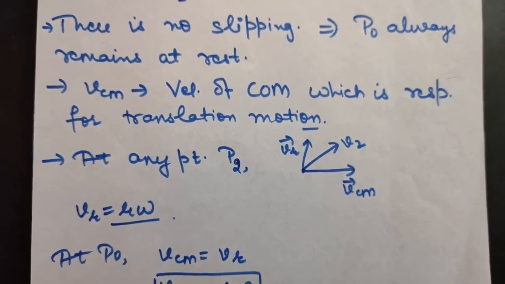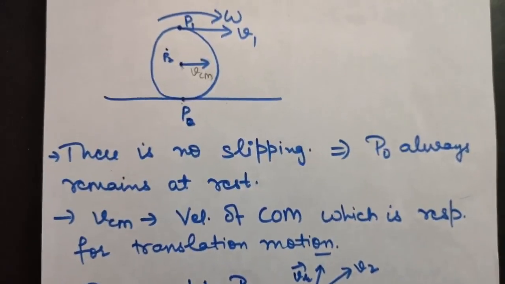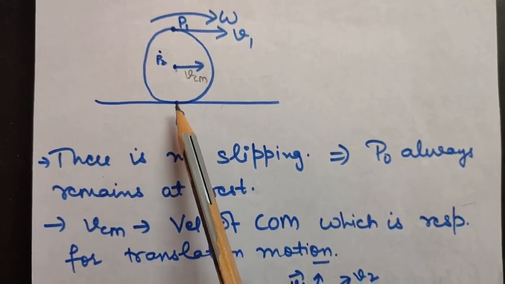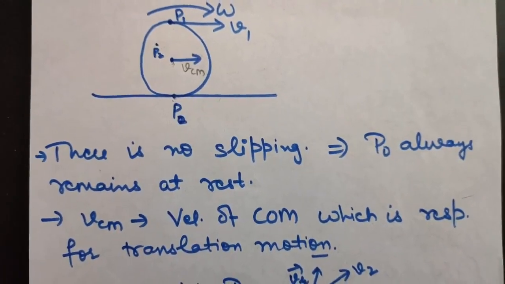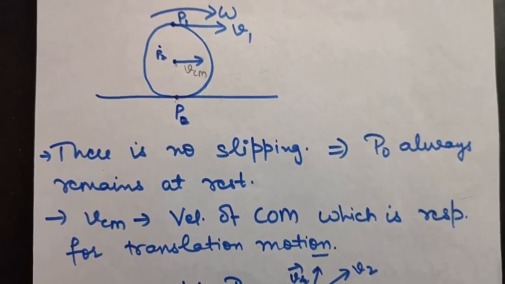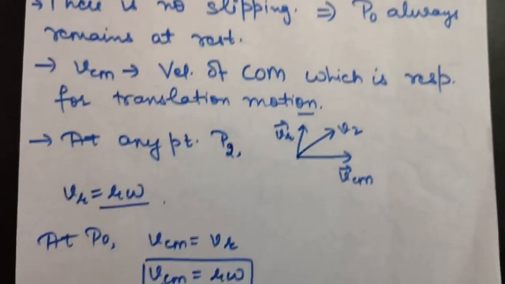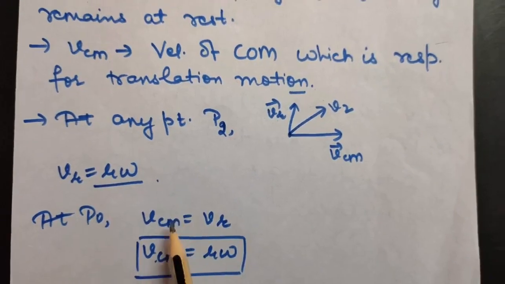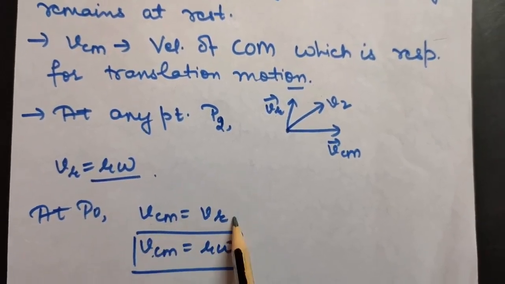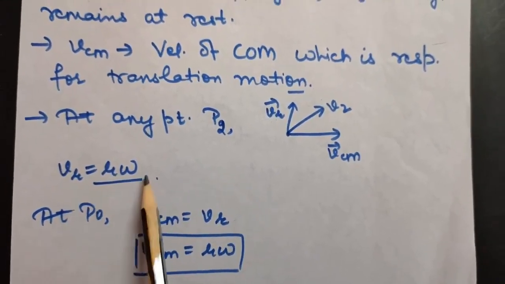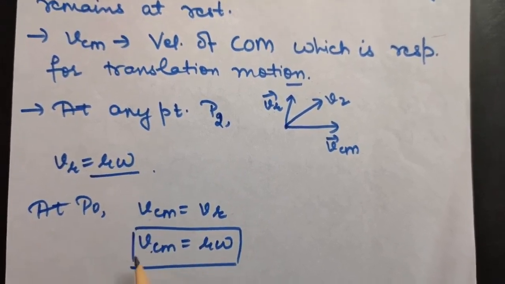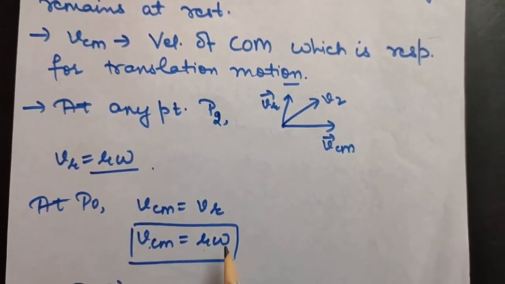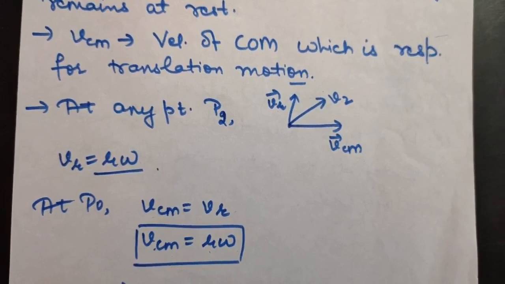Now come to P0. As I told you, P0 is at rest. That means at this point VCM and VR should be equal and opposite. So we can say at P0, because it is at rest, VCM and VR will be equal and opposite. From here, as you have calculated VR to be R omega, VCM will come to be R omega, where R is the radius of the wheel.